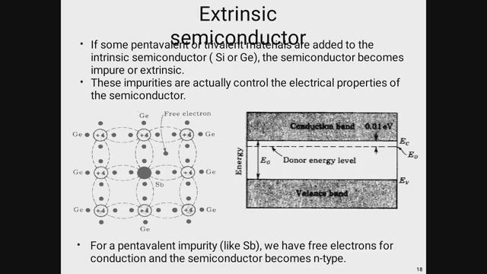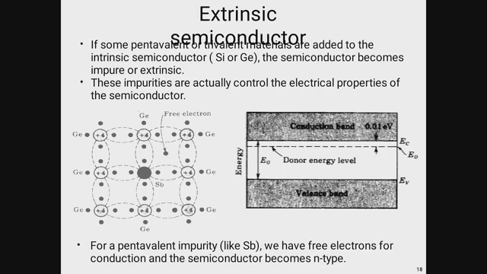So why is impurity needed? Because if you want to control the electrical properties of the semiconductor, or if you want to increase the electrical property or the conductivity of the material, then you have to add some amount of impurity. This is the crystalline structure. We added some amount of impurity over here, and these are the free electrons, and these are the covalent bonds with respect to each atom.